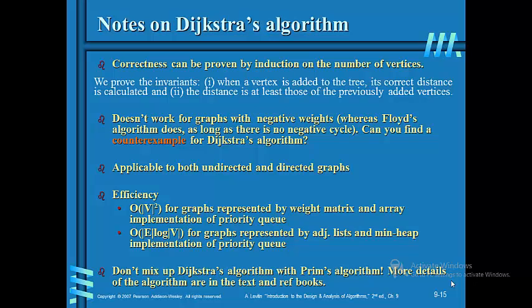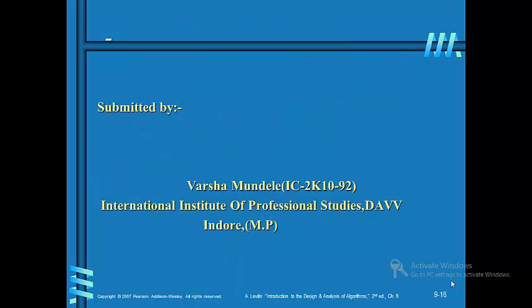Here we have some invariants. The first invariant: when a vertex is added to the tree, its correct distance is calculated. And the next one is that the distance is at least those of the previously added vertices.